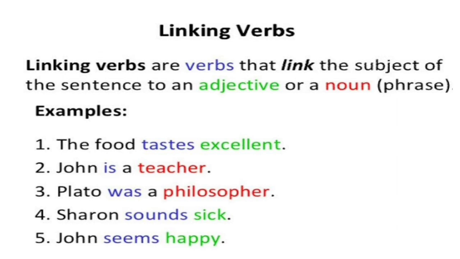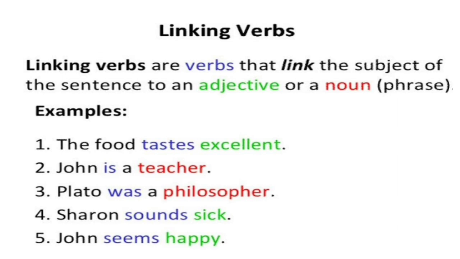Second sentence, John is a teacher. So John is a subject, is is a linking verb and teacher is a noun. So क्या हुआ इसमें कि सब्जेक्ट और नाउन को ज्वाइन किया है इज, मतलब कि लिंकिंग वर्ब ने. So third is Plato was a philosopher. So Plato is a subject and philosopher is a noun. So was क्या है, linking verb. So प्लेटो और फिलोसोफर को लिंकिंग वर्ब ने क्या किया, ज्वाइन किया है.